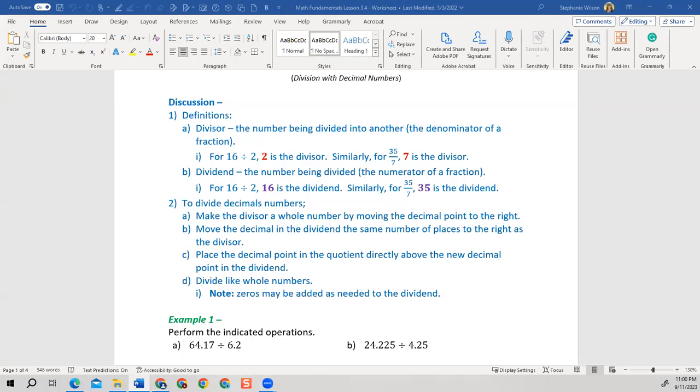Division with decimals. So take a minute, go over this blueprint. It's got some helpful information. And now let's move on.